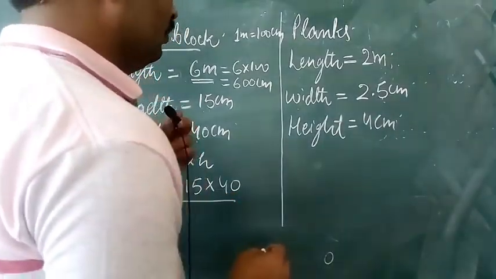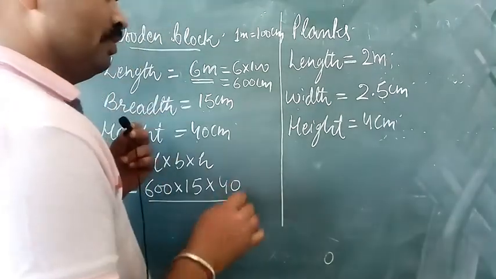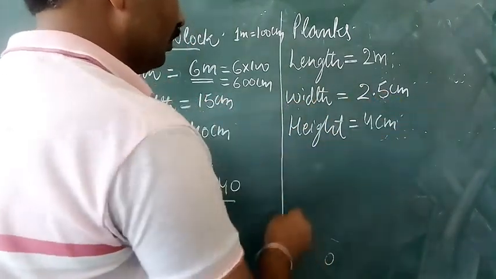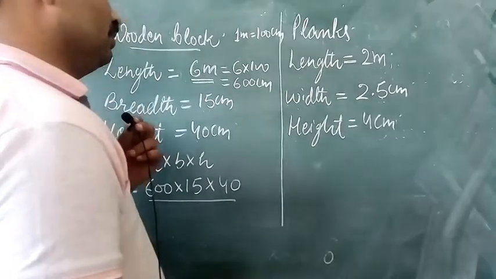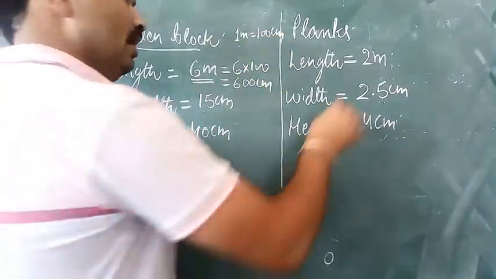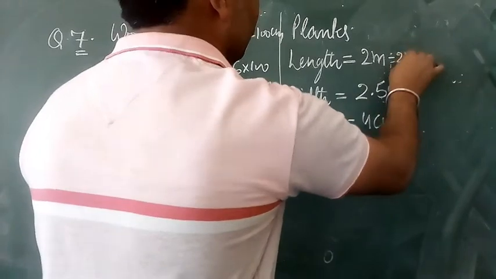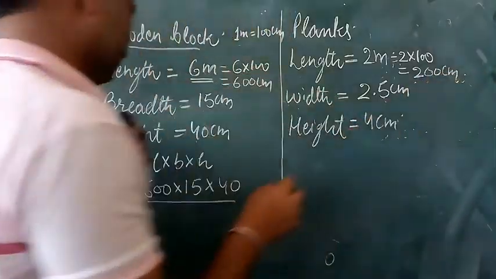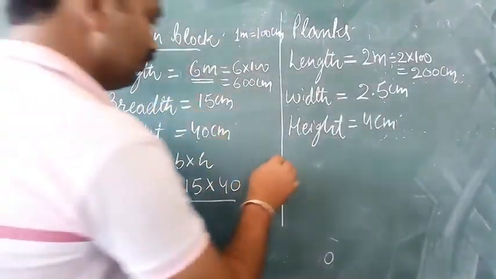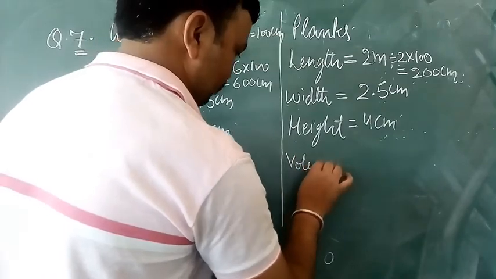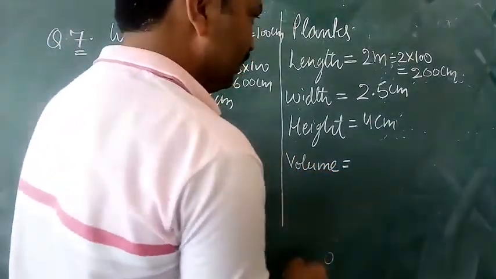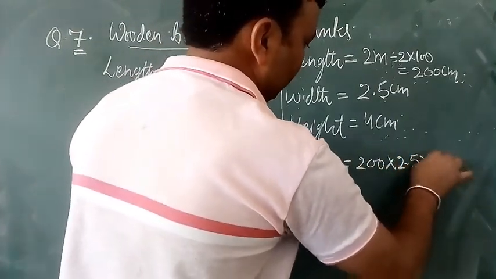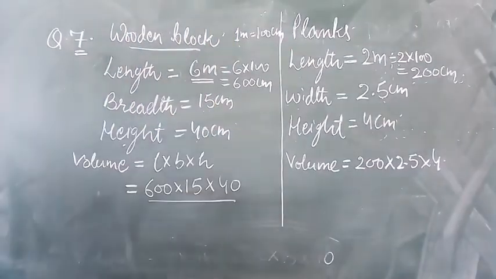Now let us find the volume of the plank also. Here also we have to check the same thing. Width is in centimeter, height is in centimeter, but the length is in meters. So 1 meter equals 100 centimeter and 2 meter will be equal to 2 multiplied by 100, which is equal to 200 centimeter. Now let us find out the volume. So volume will be again length multiplied by breadth multiplied by height, which is equal to 200 multiplied by 2.5 multiplied by 4.